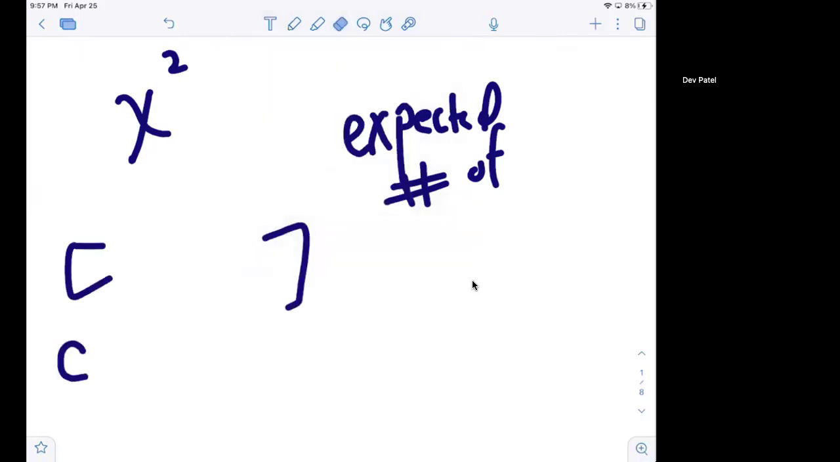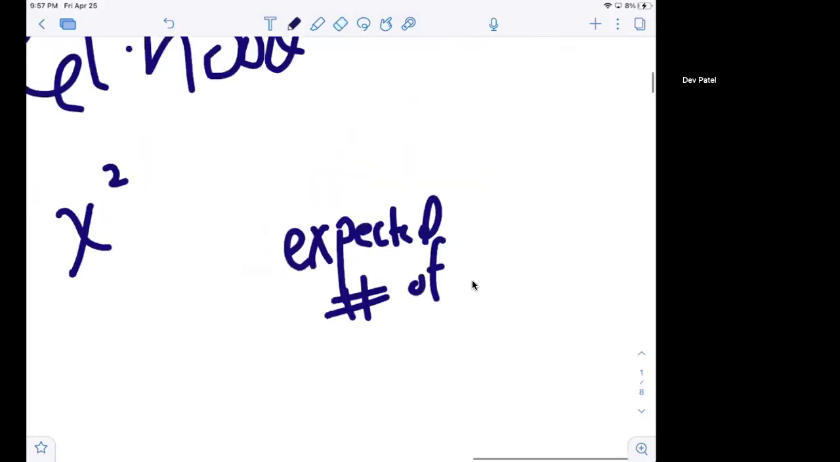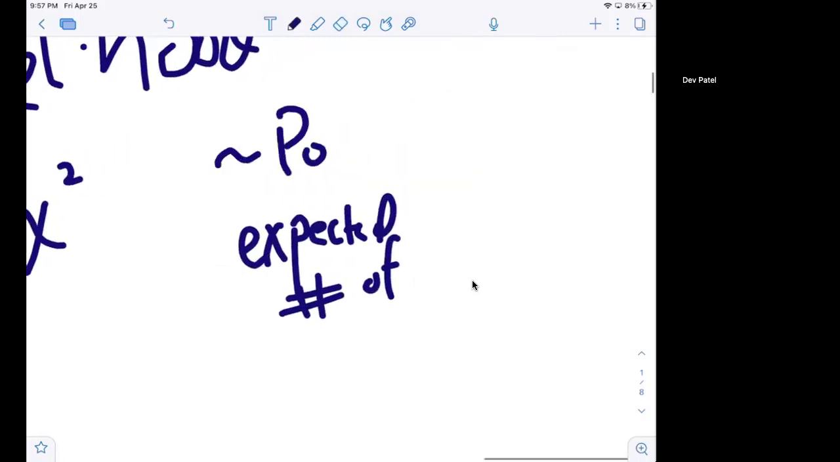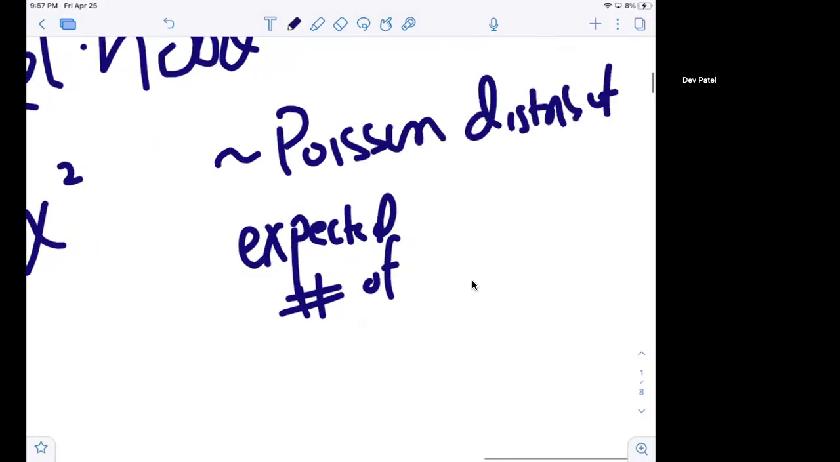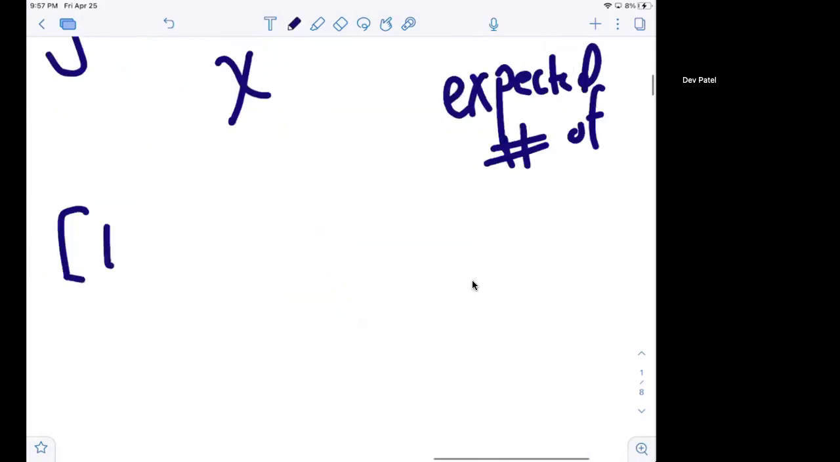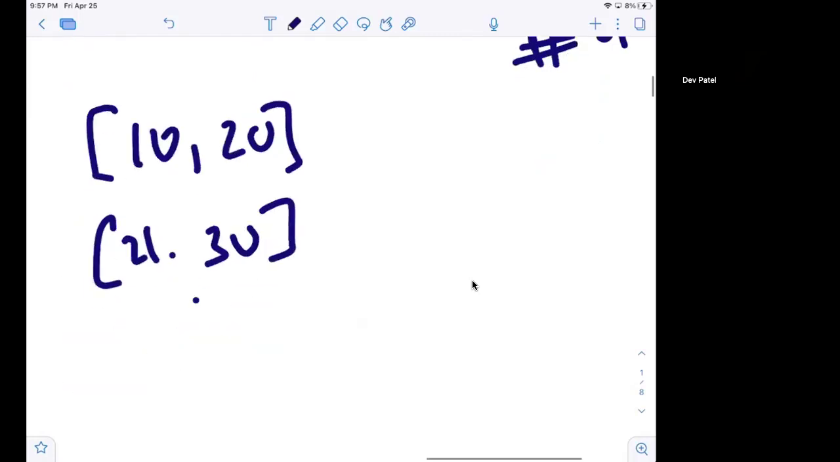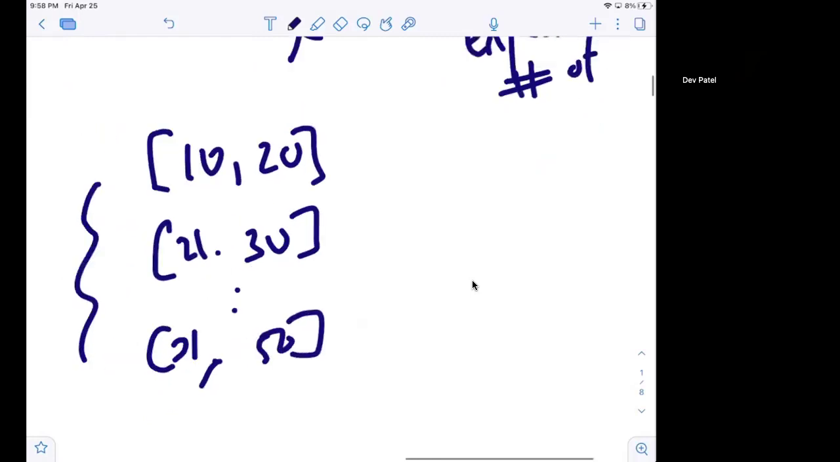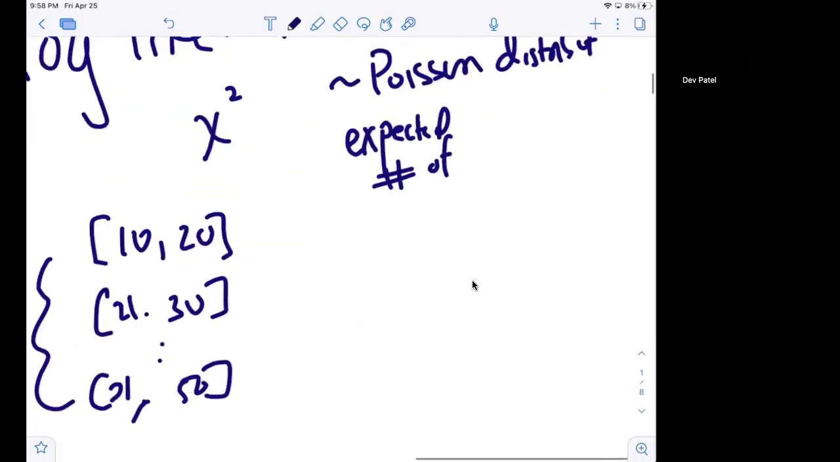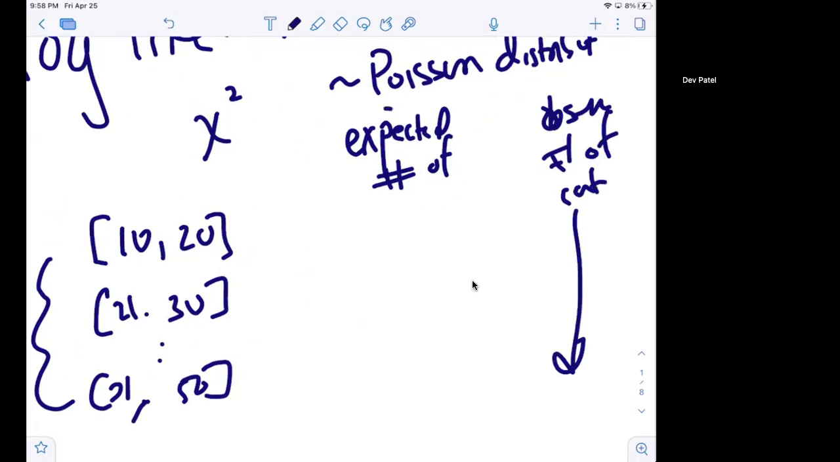So for example, if we know that this follows a Poisson distribution, and we have these discrete categories, let's say 10 to 20, 21 to 30, and then 31 to 50. Let's say we have three categories, and we have an observed number of counts in each category. This is the raw empirical data. Now, how do we get the expected number of counts?